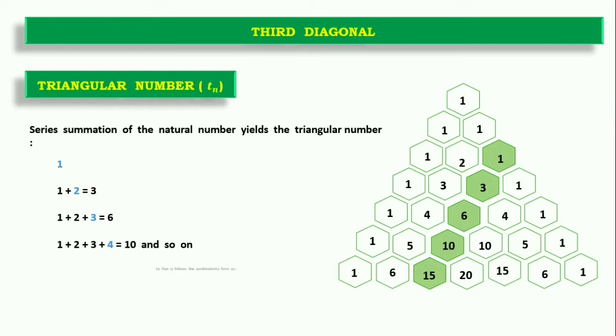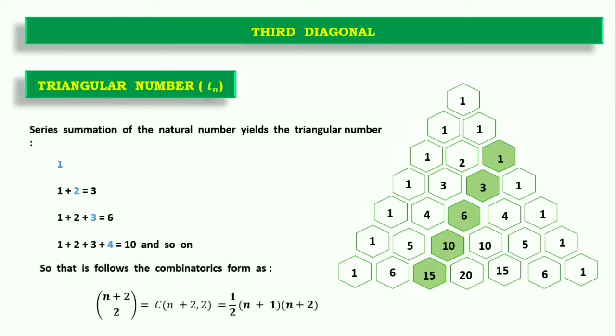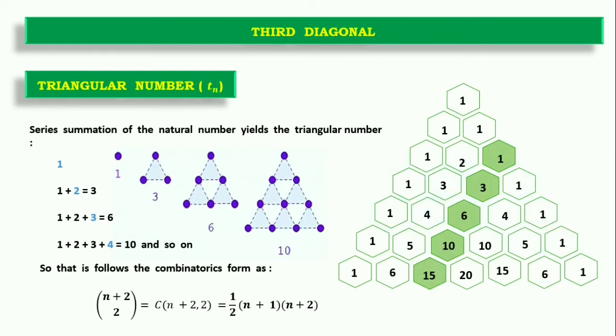It will be n plus 2 choose 2, which on solving gives the formula n plus 1 multiplied by n plus 2 divided by 2. The triangular numbers can be demonstrated like this: 1, 3, 6, 10.